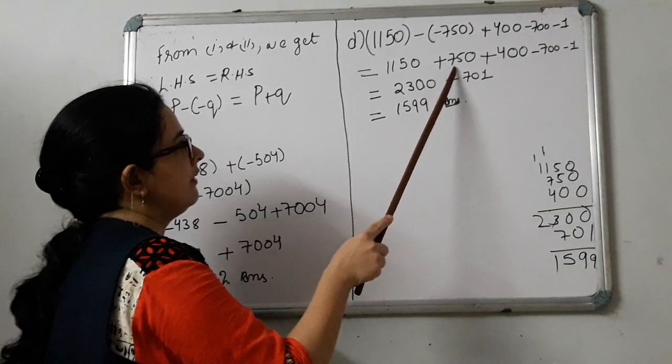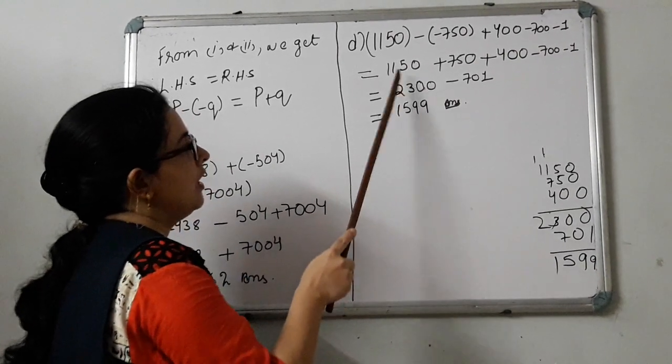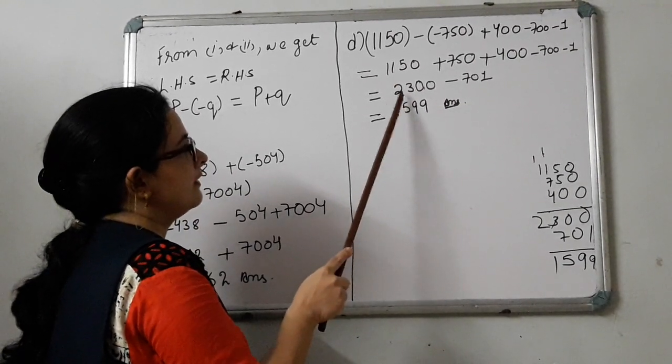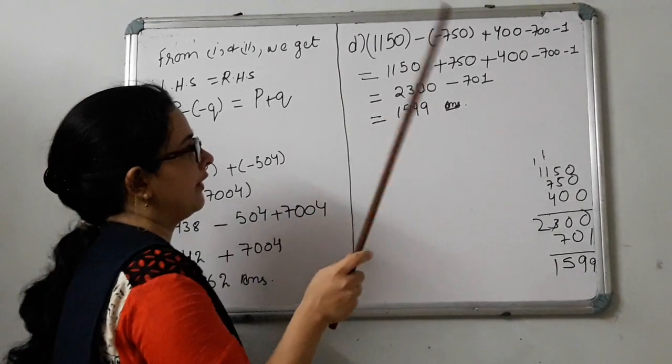150 plus 750 plus 400. We will add it up. What will be the answer? 2300.